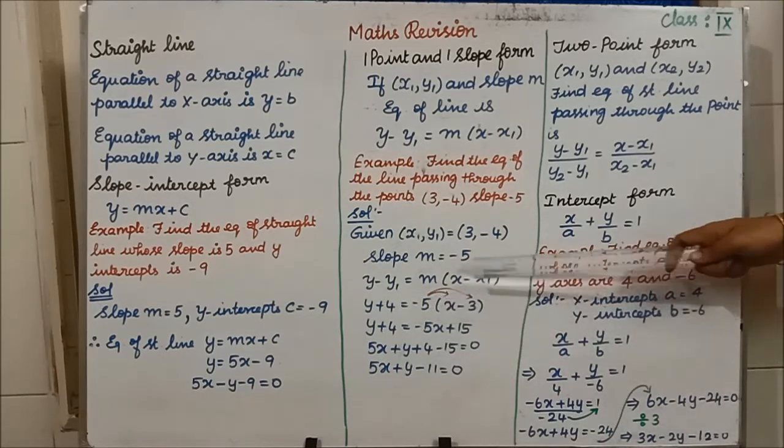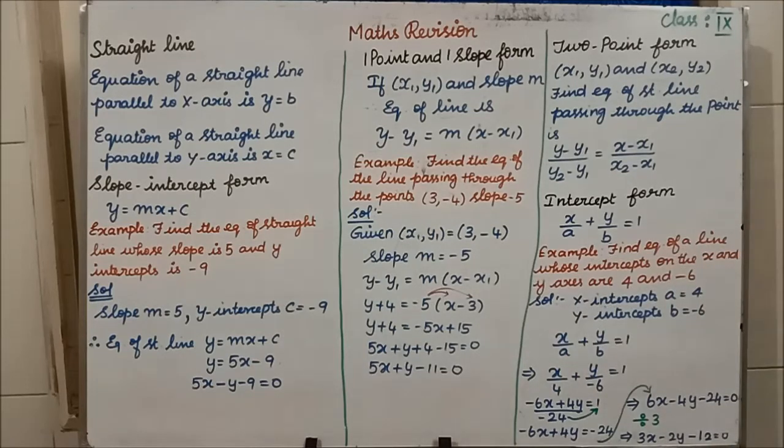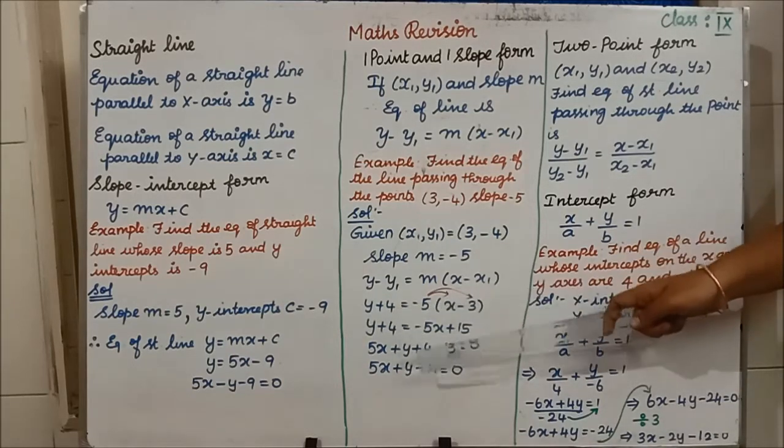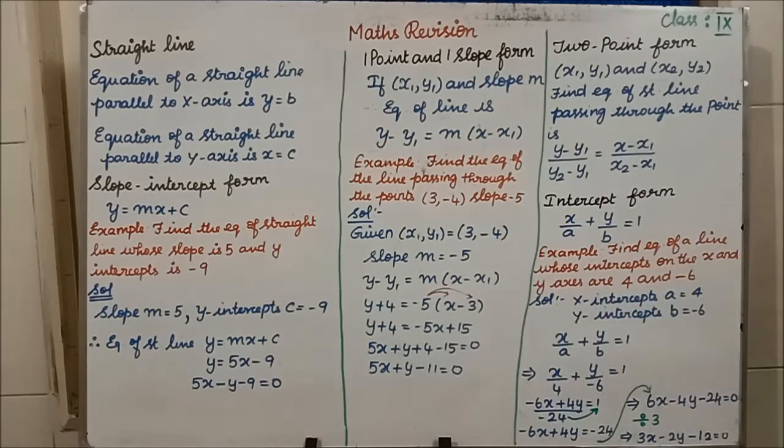Okay, minus into minus is plus, 5 3s are 15. Clear? Then we have to write the x first. In the equation we will be writing x, y and then only the constant. The general equation of the straight line will be in what form? Ax plus by plus c equal to 0, isn't it?